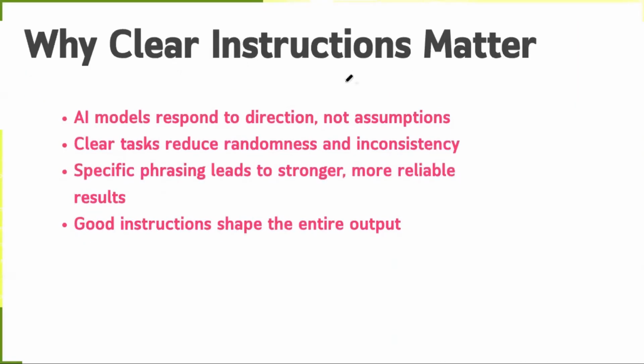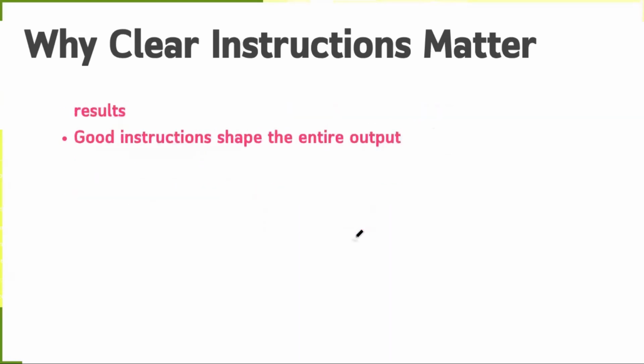Why do clear instructions matter? AI models don't read between the lines the way people do. They respond to direction, not assumptions. If the task is vague, the model will either guess or give you something broad and generic. But when the instruction is specific, the output becomes more focused and reliable. So, clear prompts give you the best chance of getting exactly what you want.